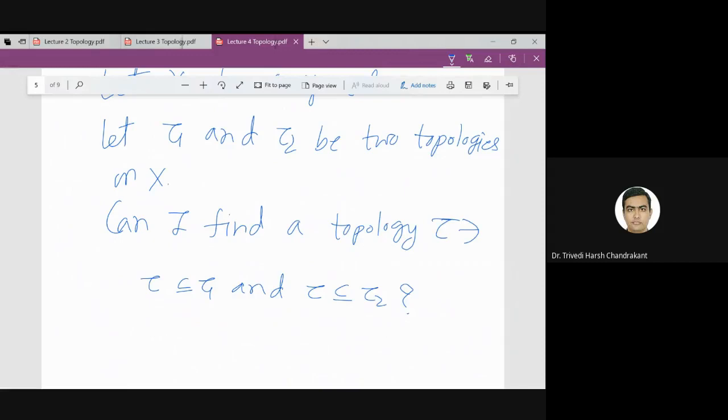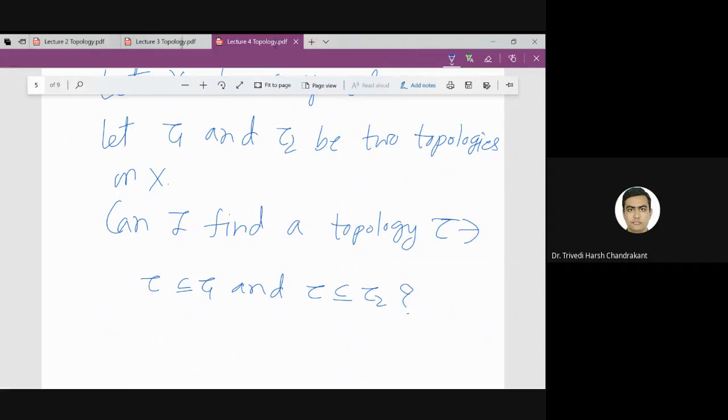So one thing is that. Another thing is, what are the examples of topology we know? If I have a given set X, what are the standard examples which we discussed so far? On any set X, we can define the trivial topology. Another is the discrete topology.